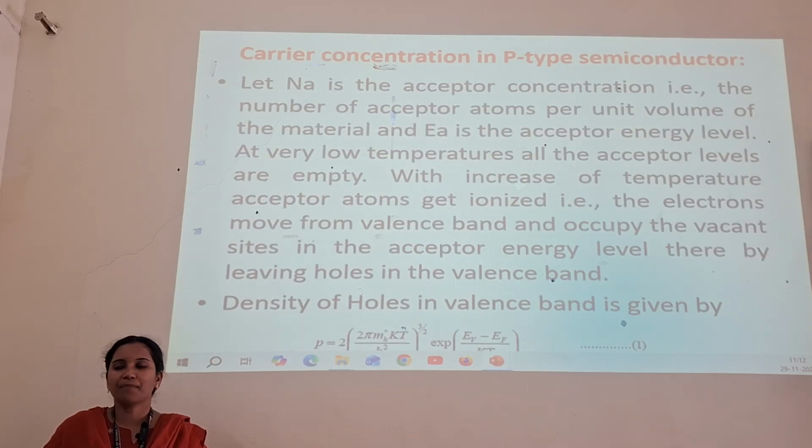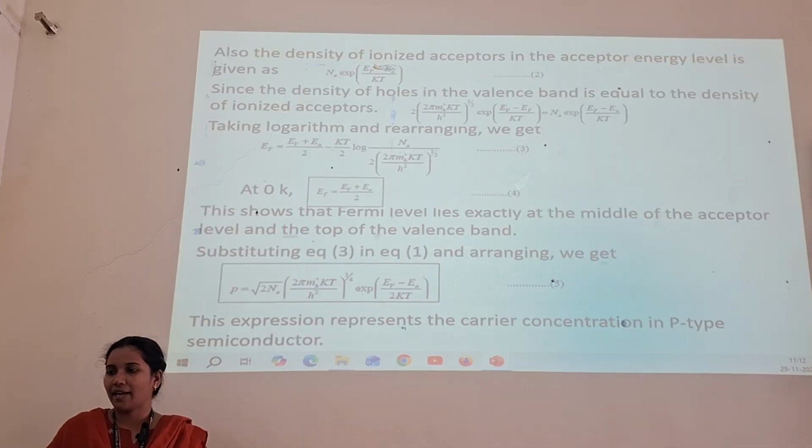So this is the carrier concentration in a P-type semiconductor. Let Na be the acceptor concentration, that is the number of acceptor atoms per unit volume of the material, and Ea is the acceptor energy level. At very low temperatures, all the acceptor levels are empty. With increase of temperature, acceptor atoms get ionized. The electrons move from the valence band and occupy the vacant seats in the acceptor energy levels, thereby leaving holes in the valence band.